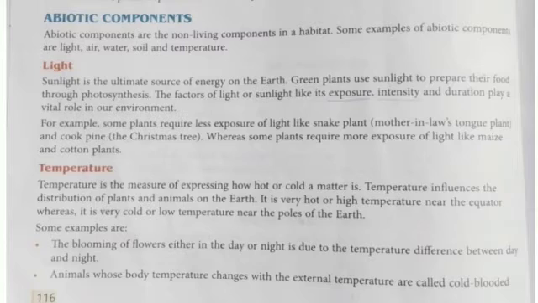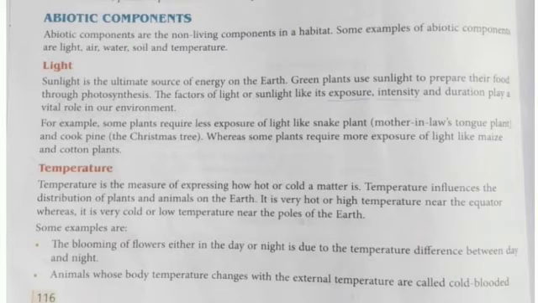Temperature. Light and temperature are linked with each other, because when sunlight comes, temperature rises. When the sun goes, temperature decreases. So they are interlinked. Temperature is the measure of how hot or cold matter is. What is temperature? We cannot see temperature. We can only touch, then we find it is hot or cold. So temperature is a measurement expressing how hot or cold the matter is.